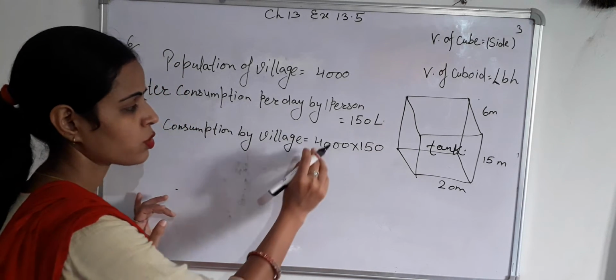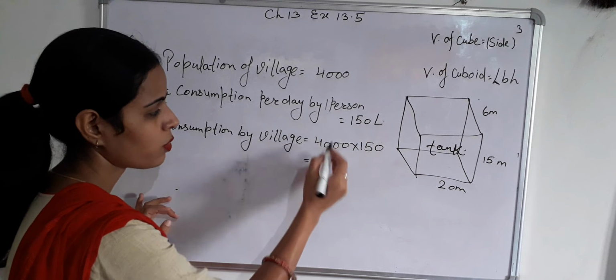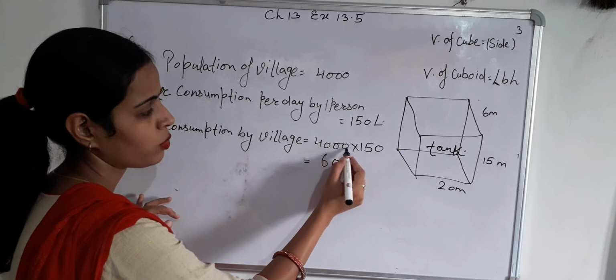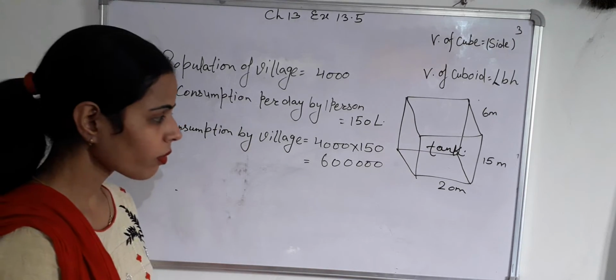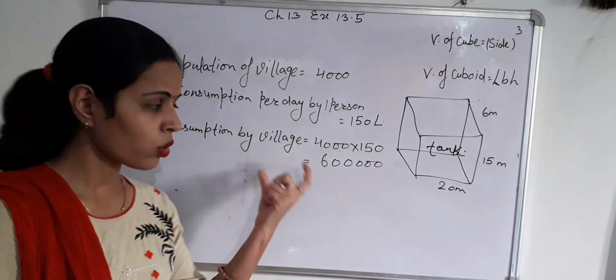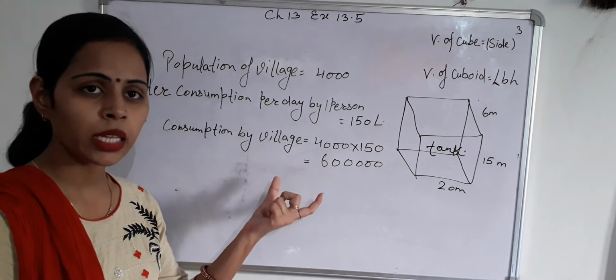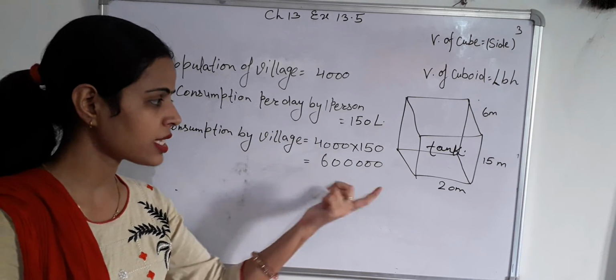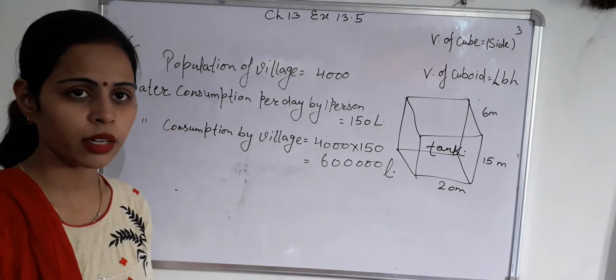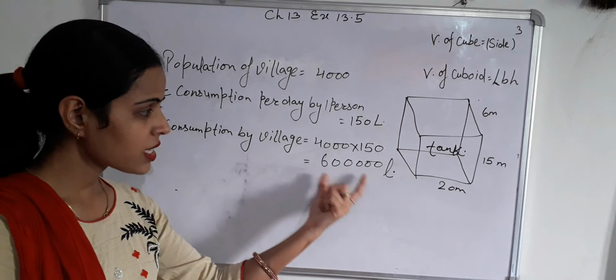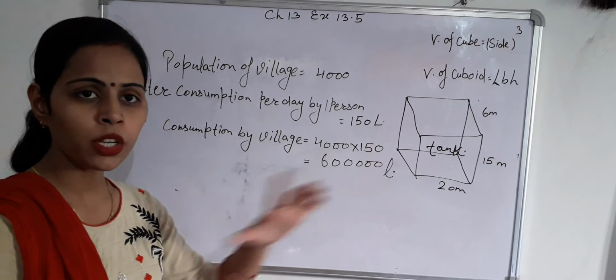This equals 50 into 15 into 4, which is 6 lakhs liter. Total amount of water consumed by the village equals 6 lakhs liter. Convert this 6 lakhs liter into meter cube.